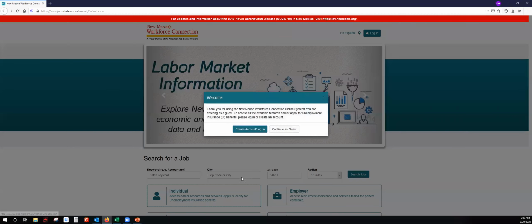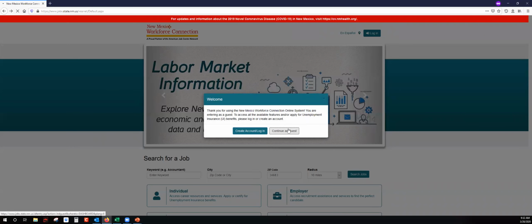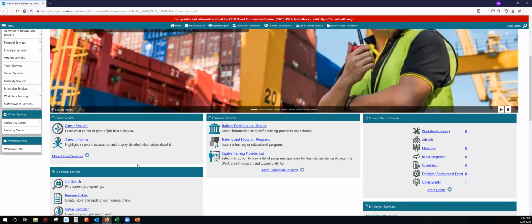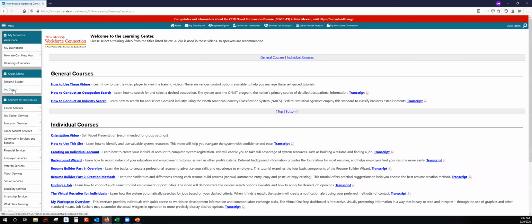When we hit individual, and we can view this as a guest, we go down to the Learning Center, and here are the general courses: how to use these videos, how to conduct an occupational search, and then you have the individual courses: how to use the site, creating an individual account, setting up your background, your resume, your virtual recruiter. So I'm going to show you one that's finding a job. Again, they're short videos that take you step by step.